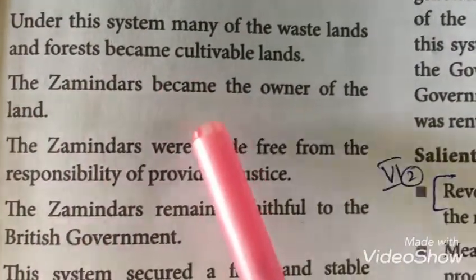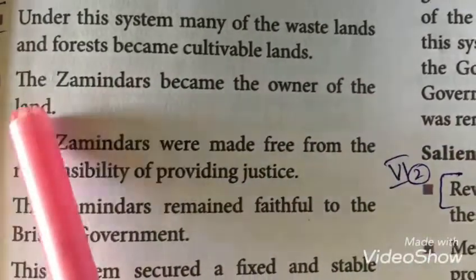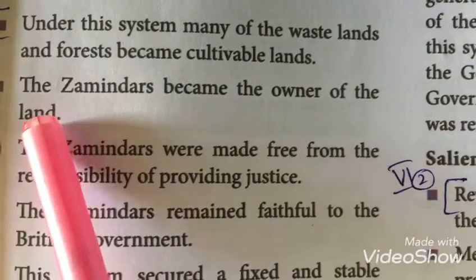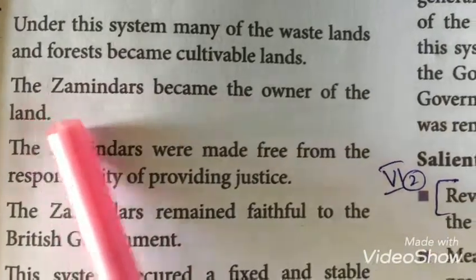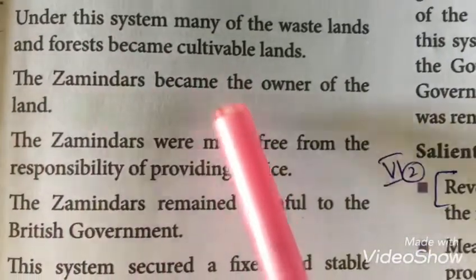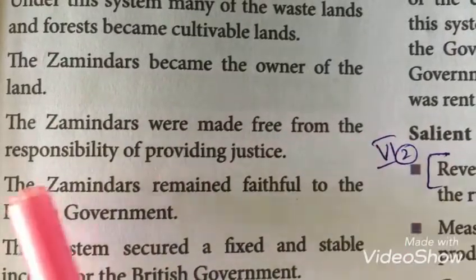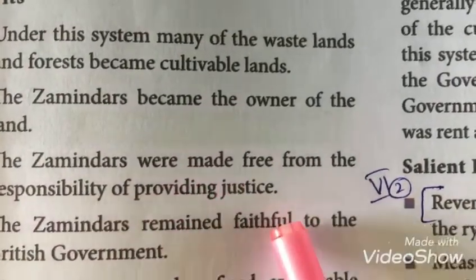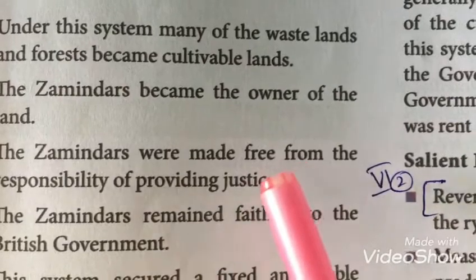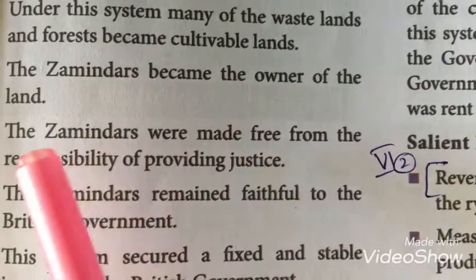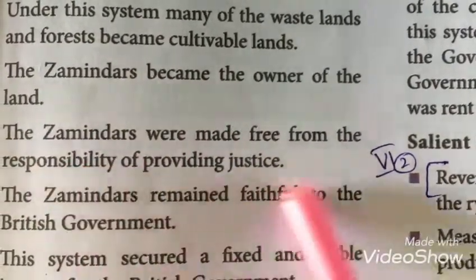The zamindars became the owners of the land, which is the first point in the features of the permanent settlement. Zamindars were also made free from the responsibility of providing justice, since the judicial powers were taken away from them.